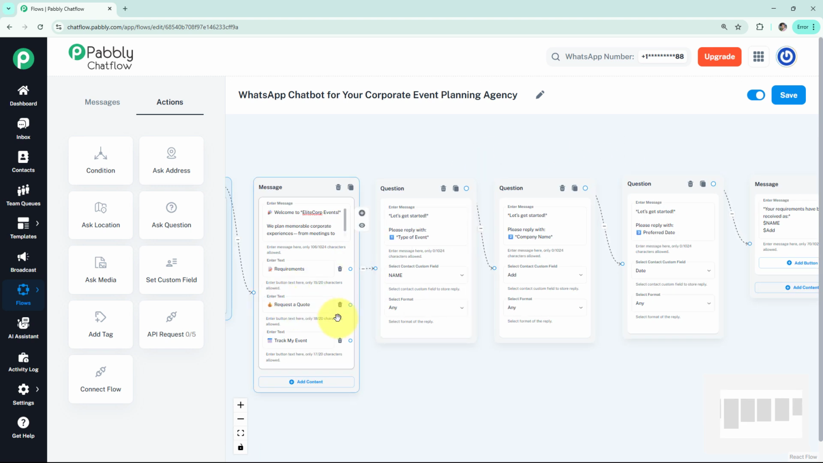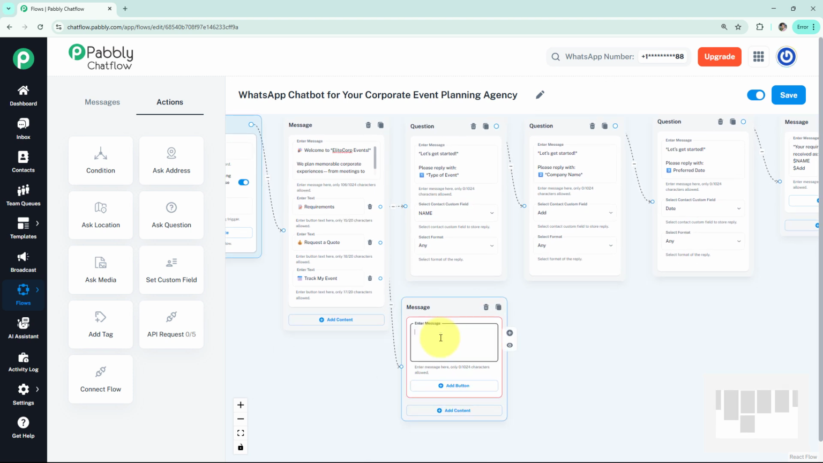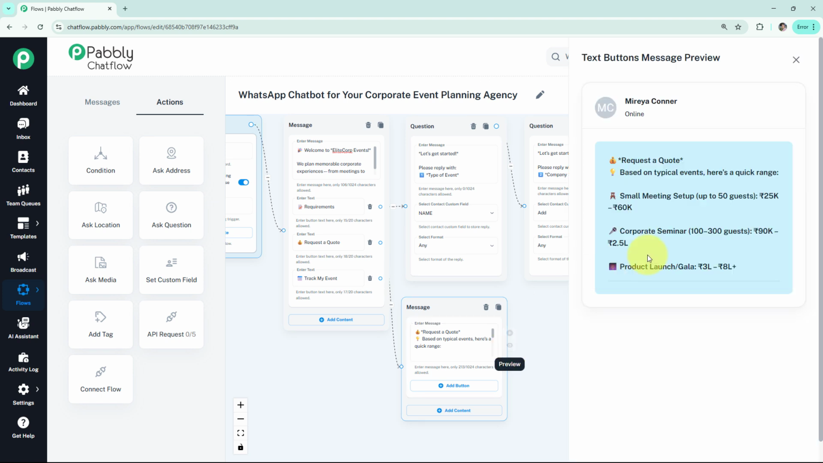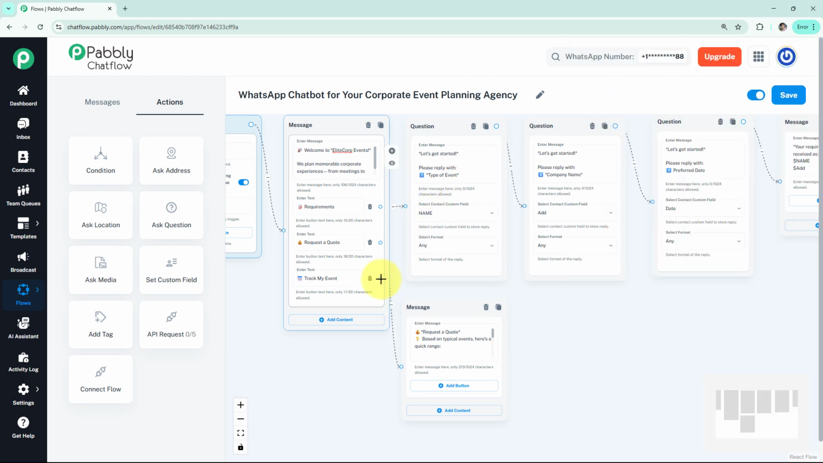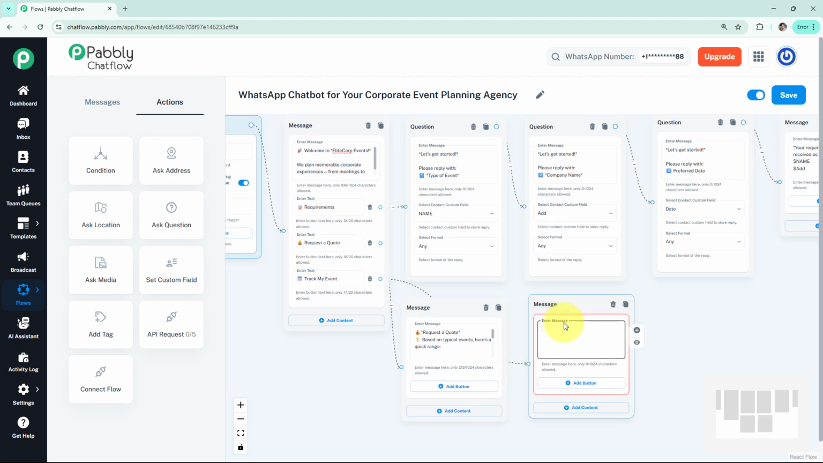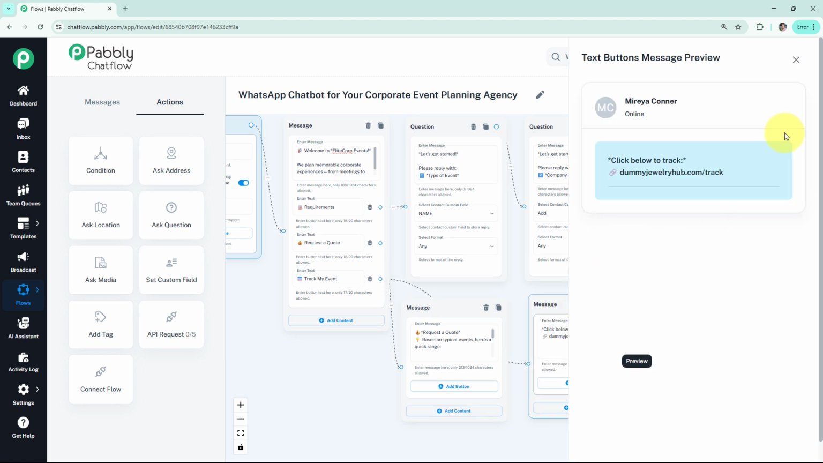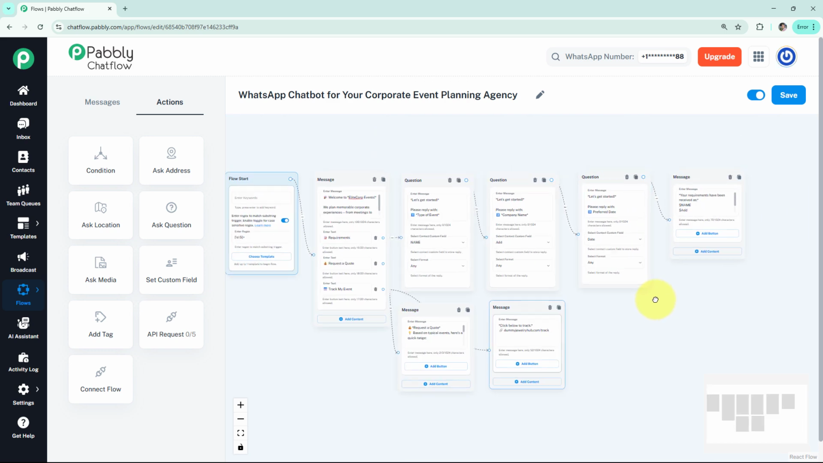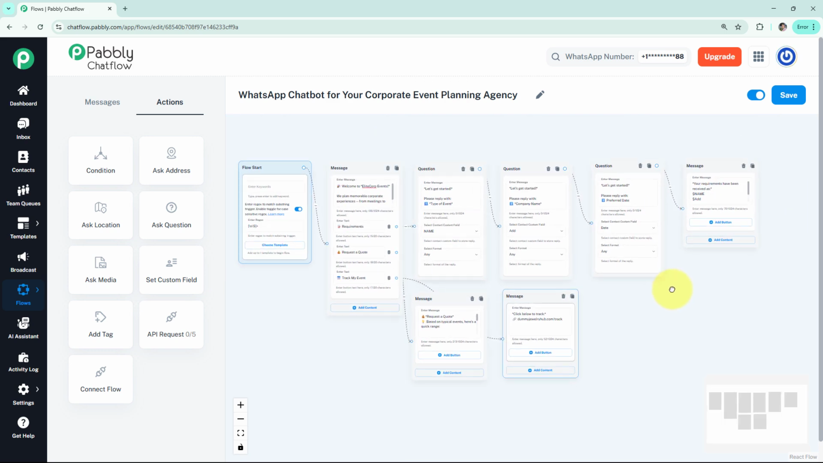Next, I'm going to move on to the second quick reply option that says request a quote, and for this I'm going to access the text button and add all the details like this. Lastly, I'm going to curate a response for track my event with the help of the text button. Here I'm going to add a tracking link which will appear like this to the user, and this is how we have created a WhatsApp chatbot for a corporate event planning agency with the help of Pabbly Chatflow.